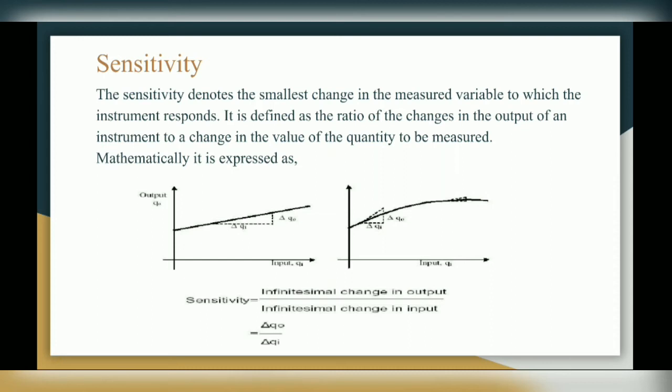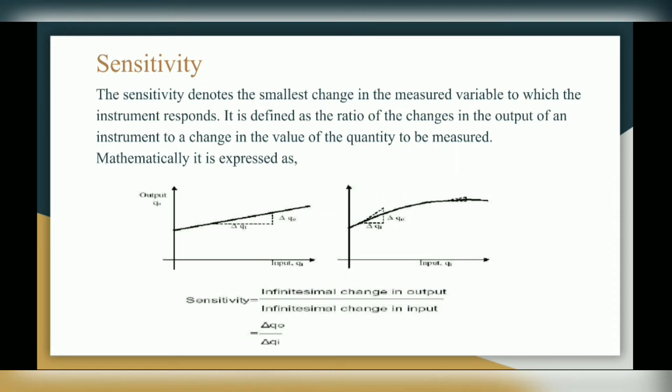So mathematically it is expressed as sensitivity is equal to infinitesimal change in output upon infinitesimal change in input, that is equal to delta Q0 upon delta Qi.